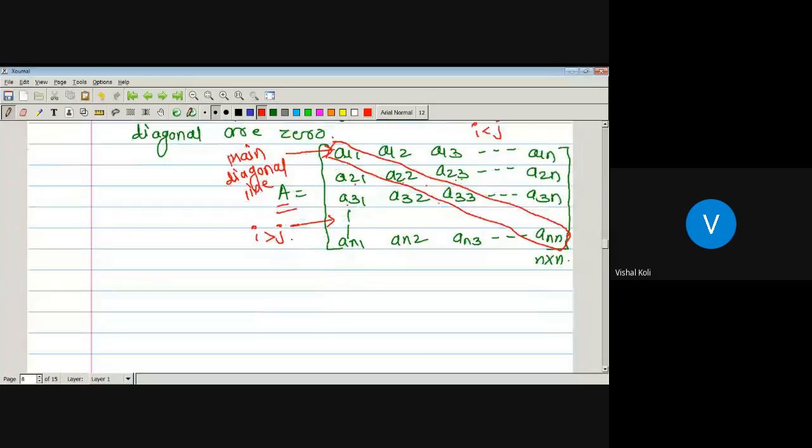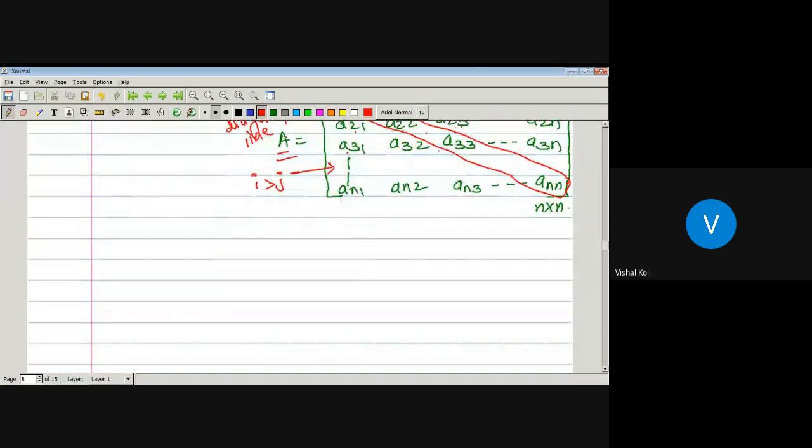For our convenience, let us take this one as B. Now take the matrix A as: A11, A12 as it is, A13, and so on up to A1n. Now we have to make all the elements in which i is greater than j equal to 0. So A21, where 2 is greater than 1, will be 0.